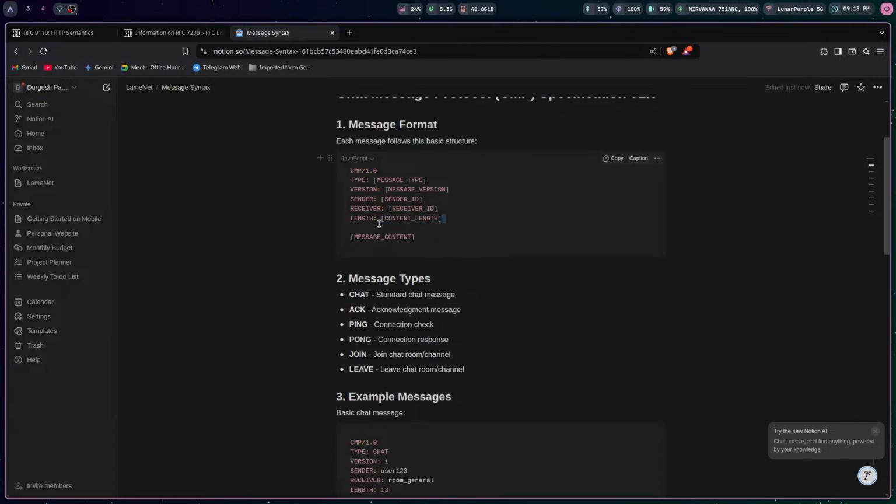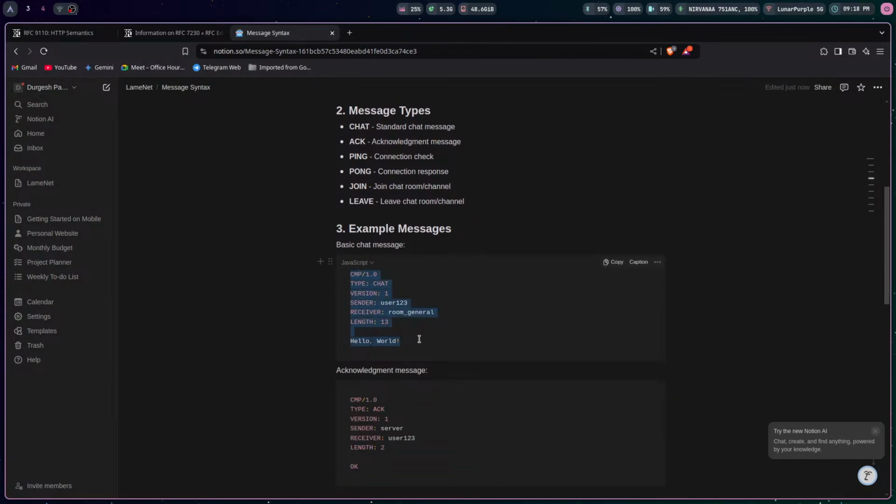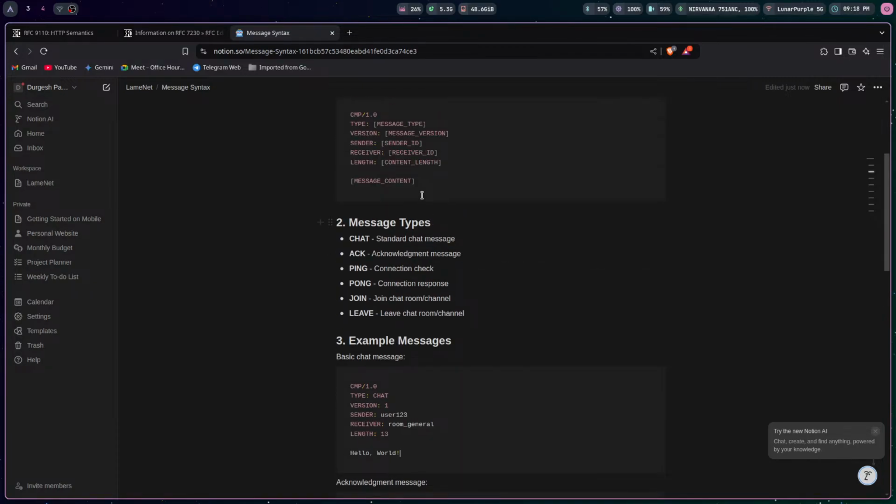So content length is there. Then we have two new lines, one here, one here, and then the message content. This will be very similar to what HTTP uses. So instead of saying HTTP 1.0, we'll use this.